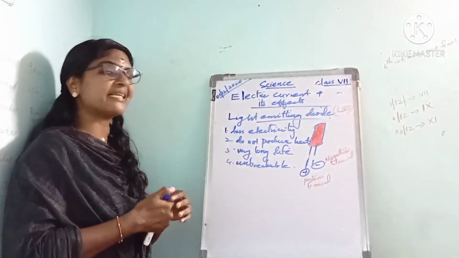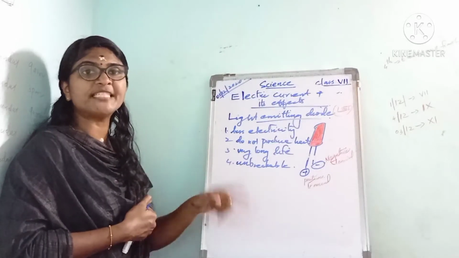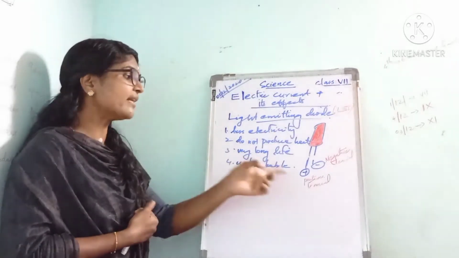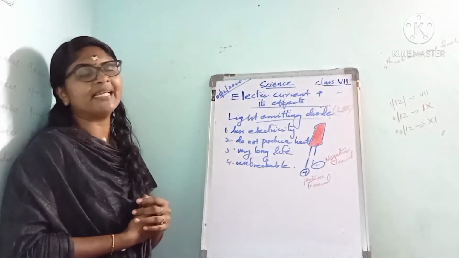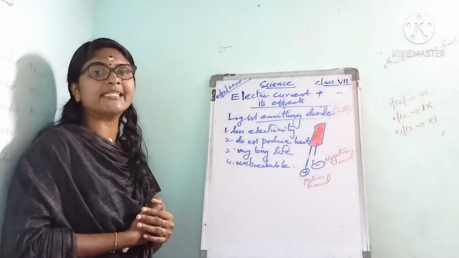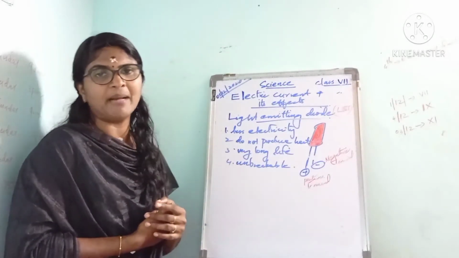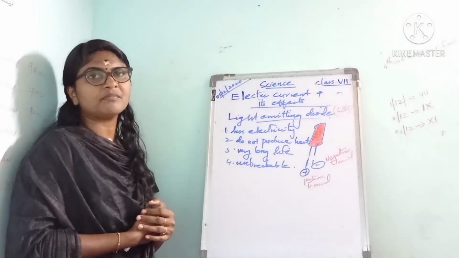Like the LED, an electric cell also has two terminals, positive and negative. Here the positive terminal of the LED is connected to the positive terminal of the battery, and the negative terminal of the LED is connected to the negative terminal of the battery or cell.